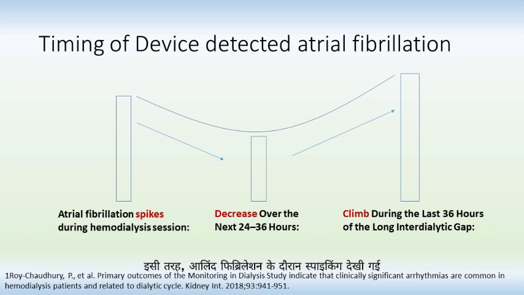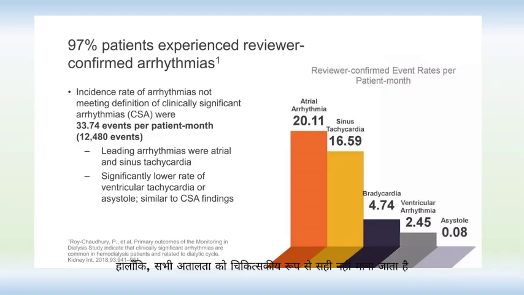Similarly, atrial fibrillation was observed spiking during the hemodialysis sessions and decreasing over the next 24 to 36 hours, and again, highest occurrence during the last 36 hours of a long interdialytic gap. However, not all arrhythmias are considered clinically significant, and these may be atrial arrhythmias or sinus tachycardia simply.